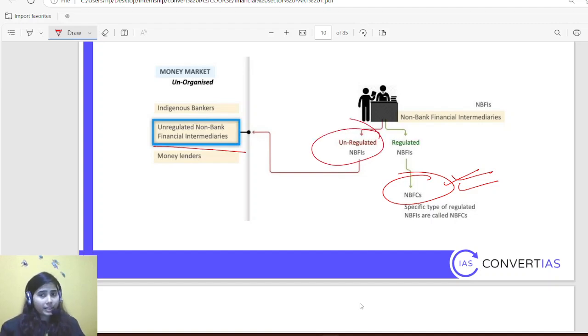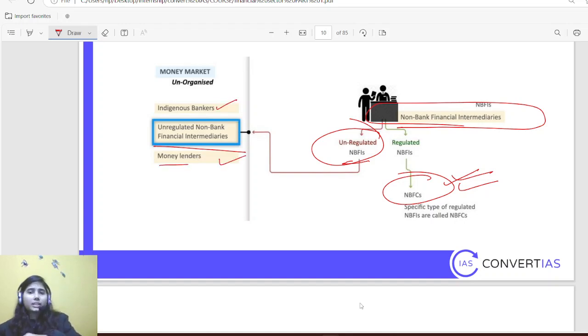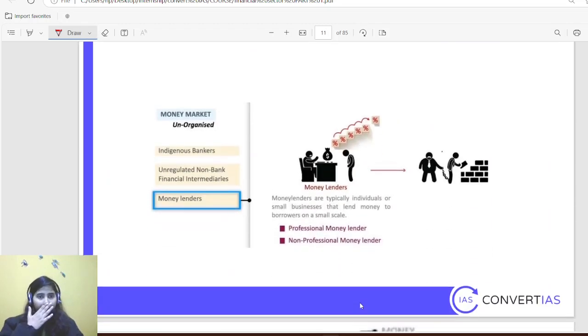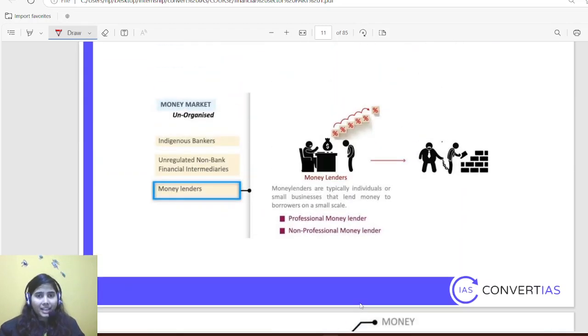Then unregulated NBFCs, the non-banking financial intermediaries, similar to indigenous bankers and moneylenders, also used to do the same kind of thing. What we call chit fund. They have high chances of going bankrupt or just running away after taking people's money. So chit fund, all kinds of things. And then moneylender is the same, so no need to explain again.